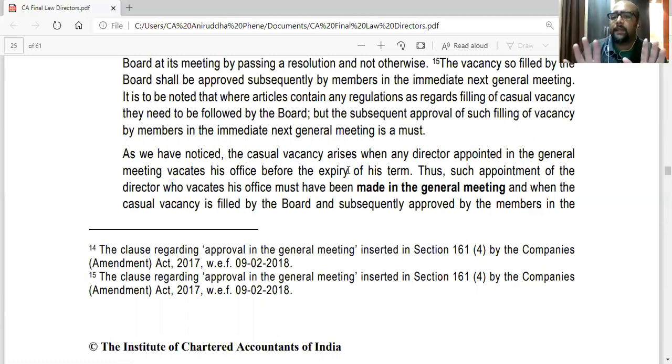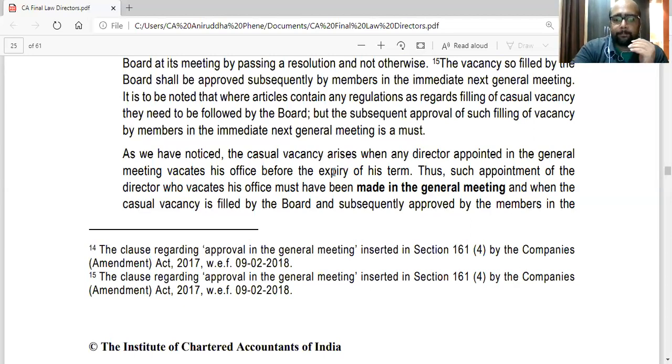So only in this case the casual vacancy provision applies. Now, if the person who is appointed in casual vacancy vacates, then this provision won't apply, because the person who was appointed in casual vacancy was appointed by the board. So casual vacancy provisions won't apply in that case. In that case, the directors will have to go for appointment of additional director if they want to appoint someone.